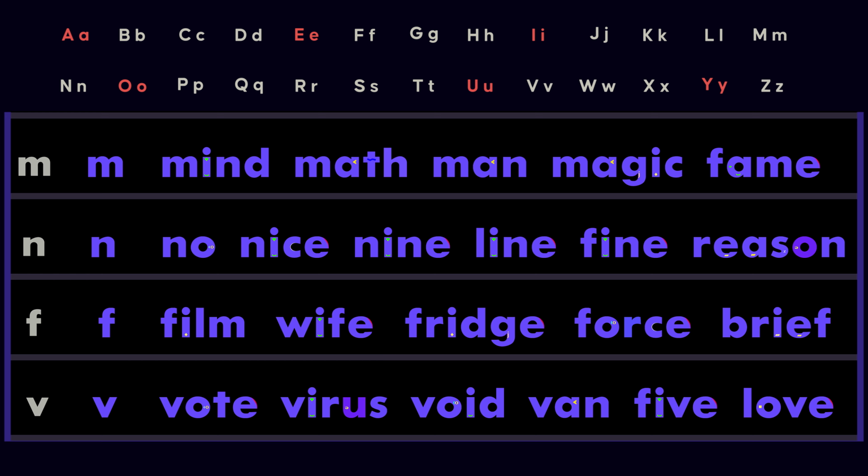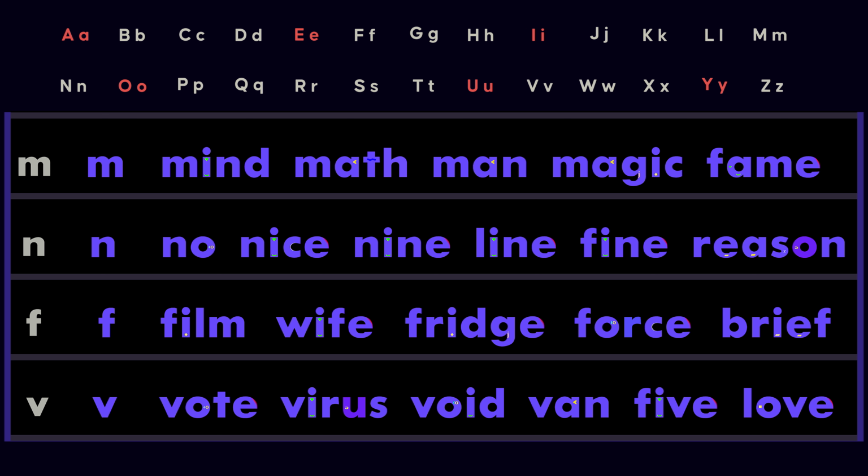The letter F is pronounced f, as in film, wife, fridge, force, brief. This is a voiceless sound. The upper teeth touch the lower lip.